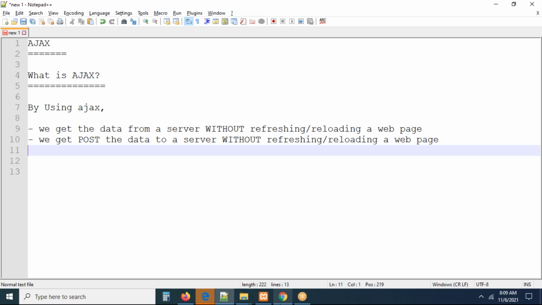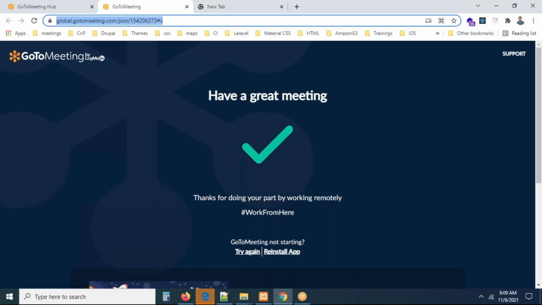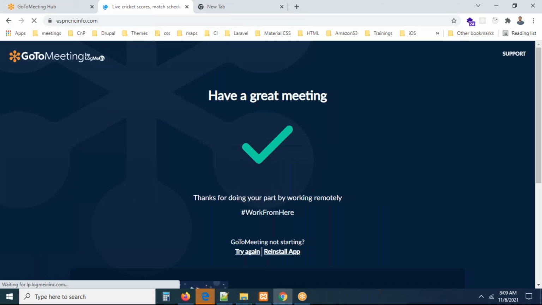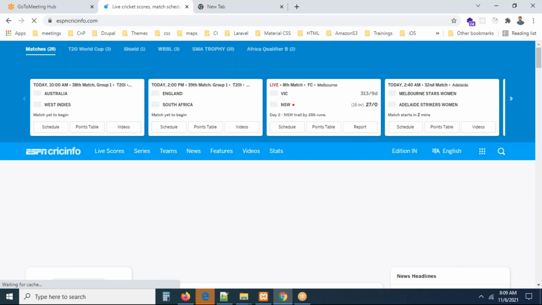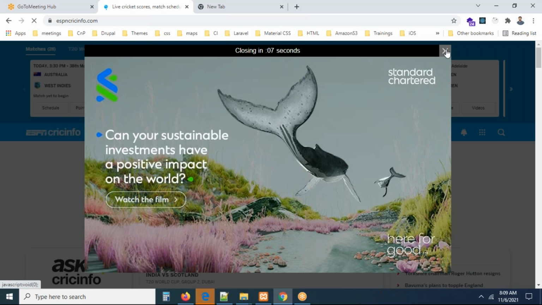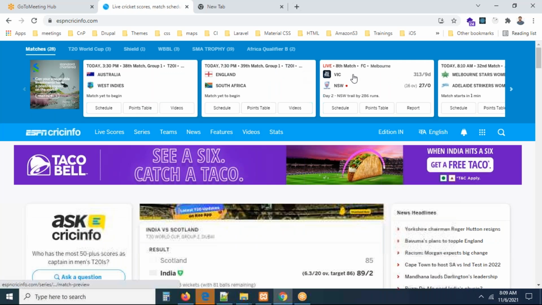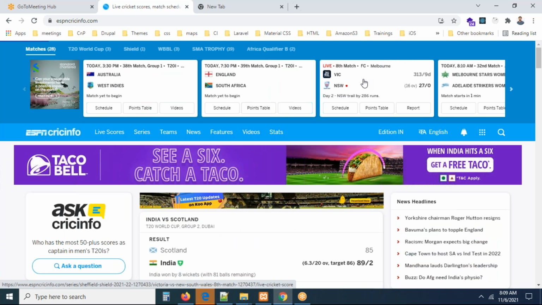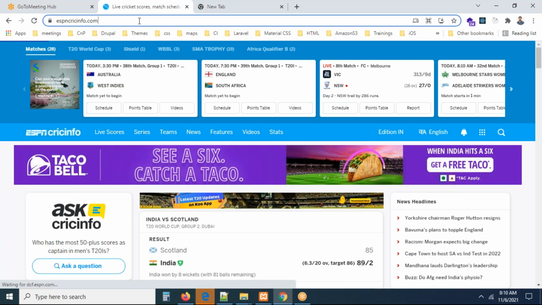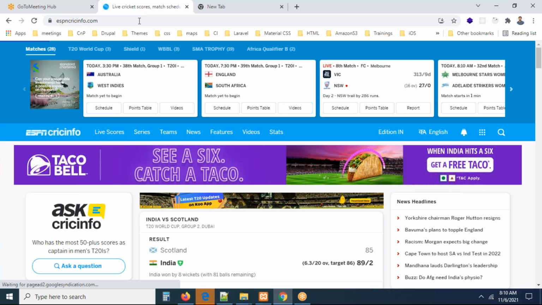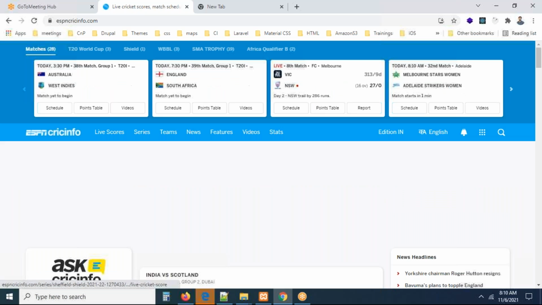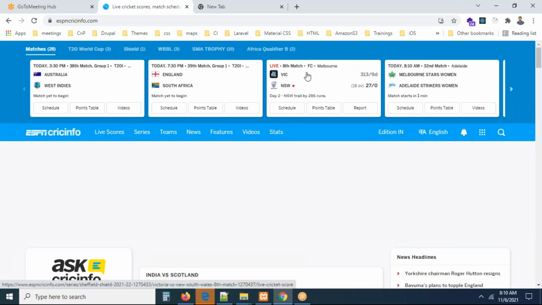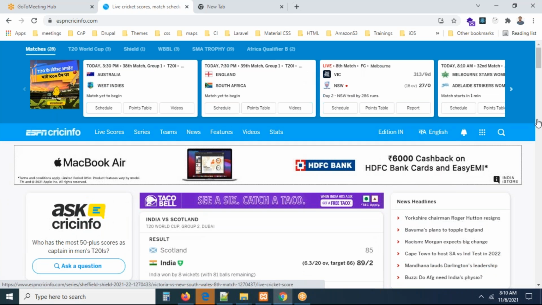The best example I want to tell you, guys: generally we watch matches on ESPN Cricinfo, where I want to see the score. Here there is one live match. Let me open this live match. Live play is going to happen there. Let me click on it. So what is this? 16 overs, 27 runs. Let me click on this. What happened? Oh, it is not taking. We don't want to refresh or reload the page, guys. Now let me close this window. Let me click on the score. Okay, something I am getting.